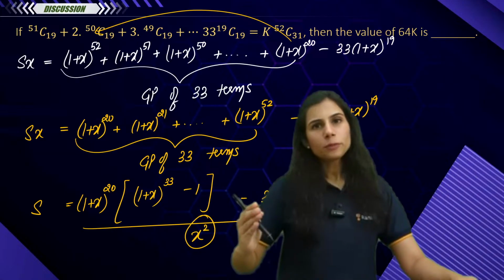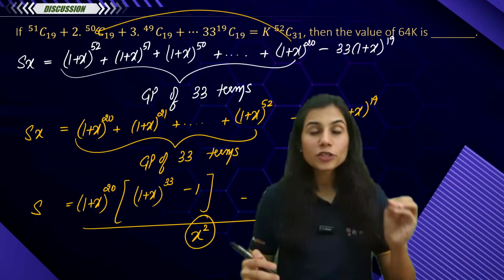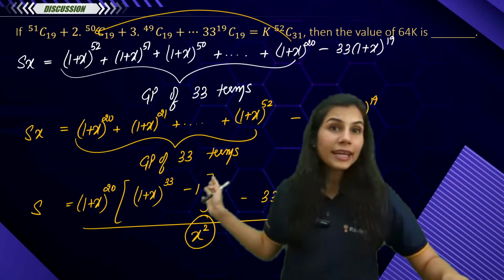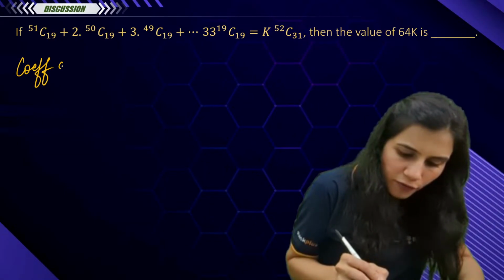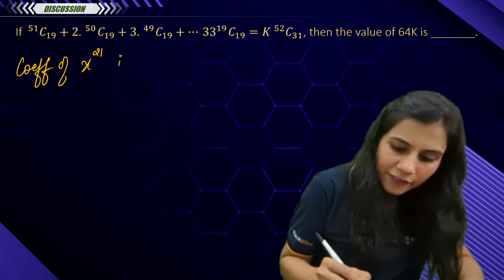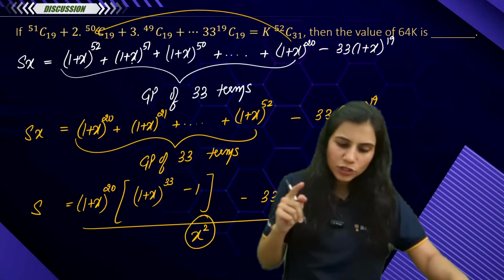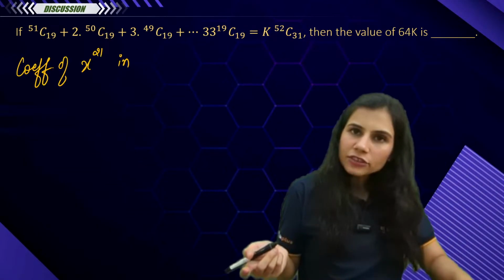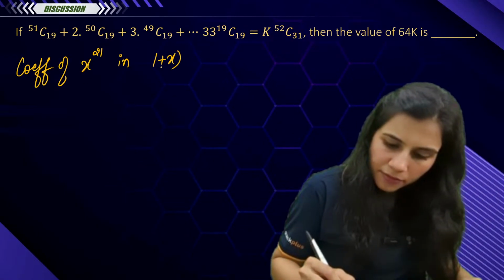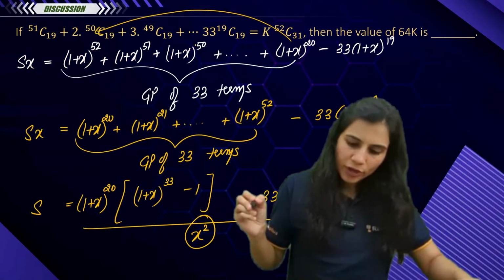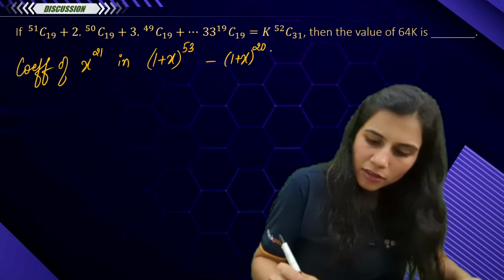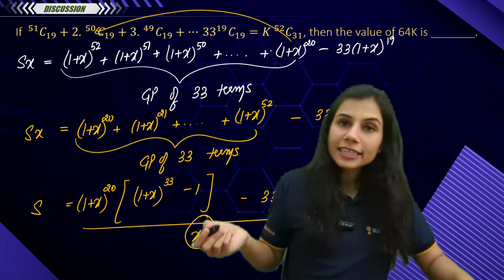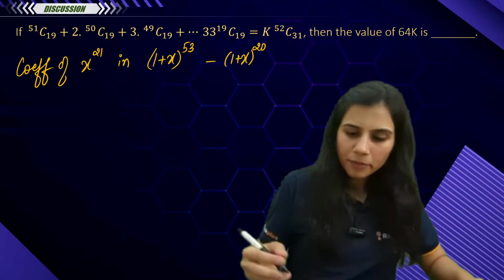So I want the coefficient of x to the power 21 in my numerator expression, which is 1 plus x to the power 53, minus 1 plus x to the power 20, and then minus 33 times x into 1 plus x to the power 19.